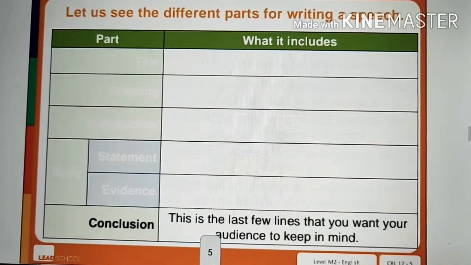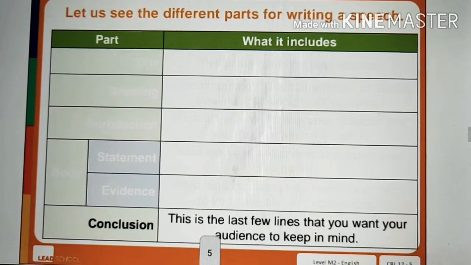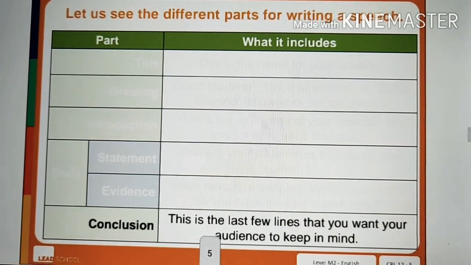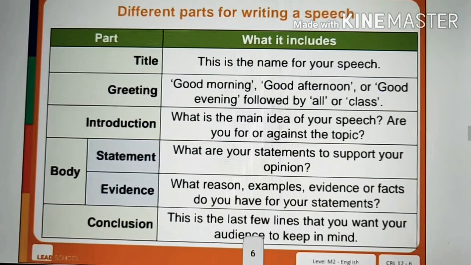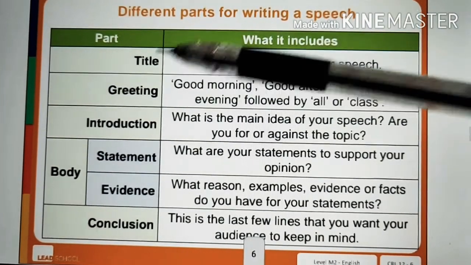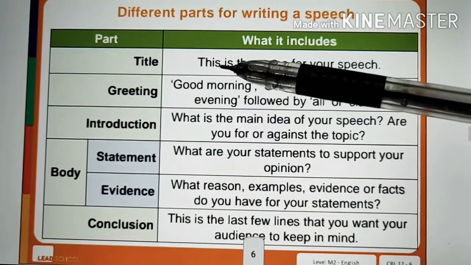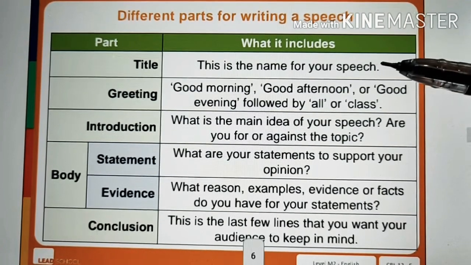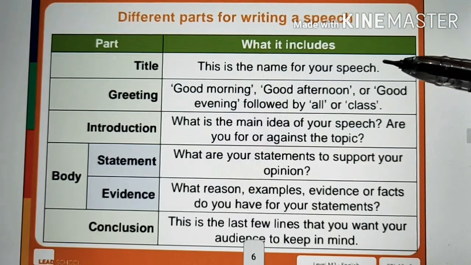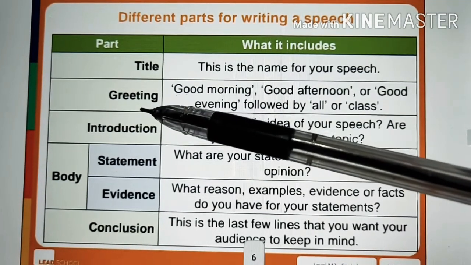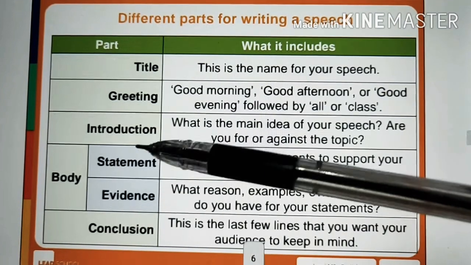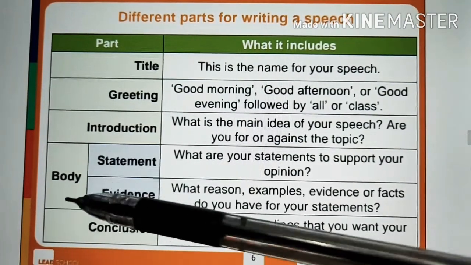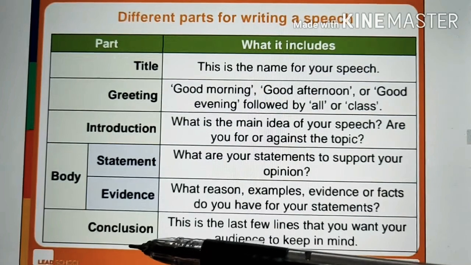Next is conclusion. These are the last few lines that you want your audience to keep in mind. So last you have to do the conclusion. So what are the different parts for writing a speech? First one is title, the name for your speech. Then greeting: good morning, good afternoon, good evening. Then introduction will come, then body, then conclusion.